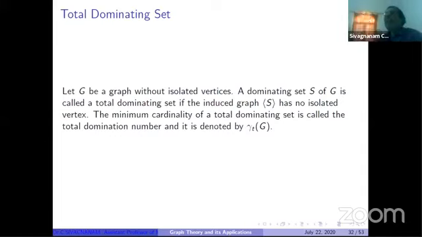For the corresponding graph, we can find out the total domination number. With the total dominating set of minimum cardinality, we have to identify each and every vertex, we can locate the collection center. So now I'm giving you another example. Instead of a blood collection center or sample collection center, we have to think about a mobile phone tower, and I'm assuming the capacity of the mobile phone tower is a 5 kilometer range.